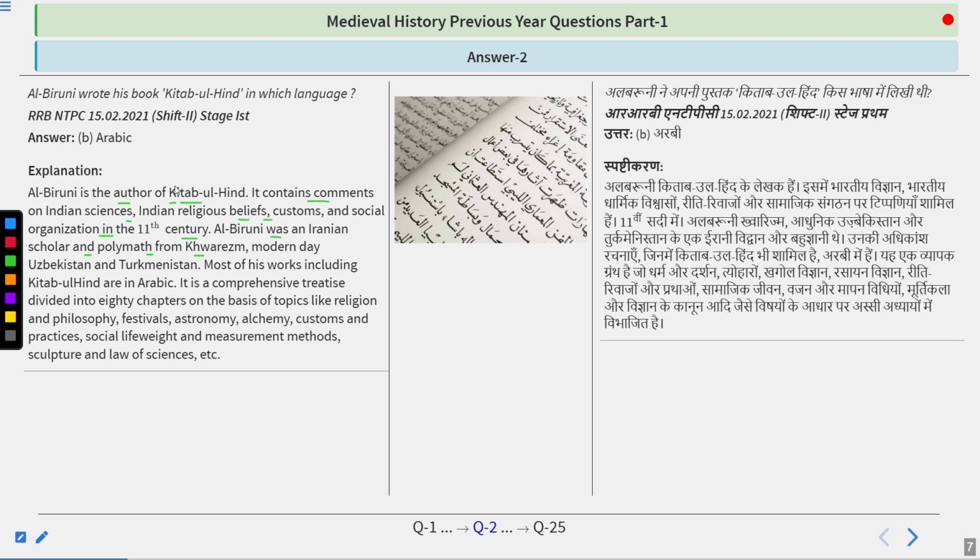So this particular book, Kitab-ul-Hind, was written by Al-Biruni, and Al-Biruni's full name was Abu Rehan Muhammad Al-Biruni, and he came along with Mahmud Ghazni towards India. He was also the first Muslim scholar who read the Sanskrit-written Vedas.